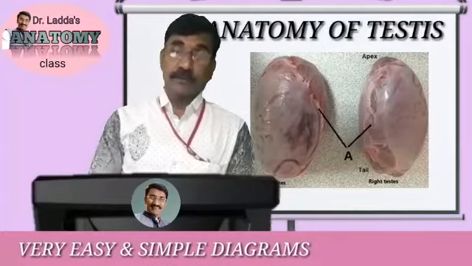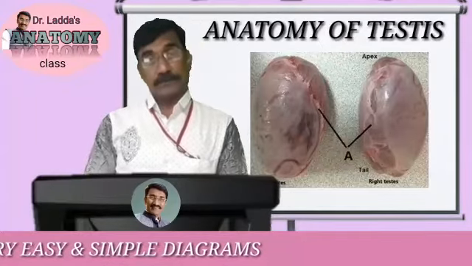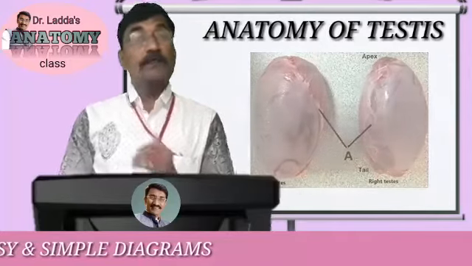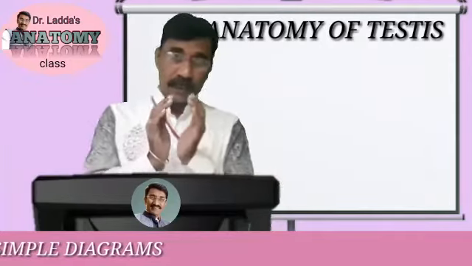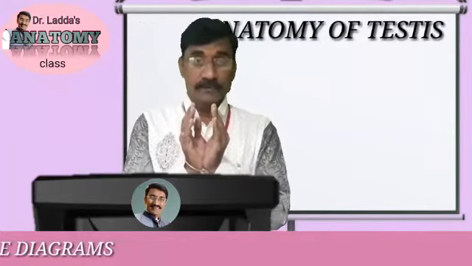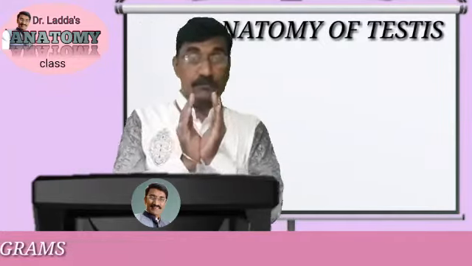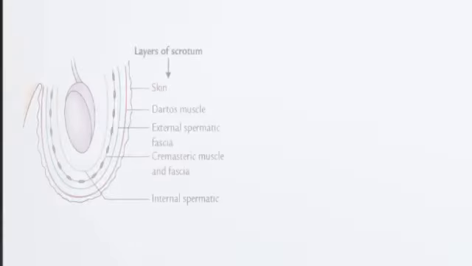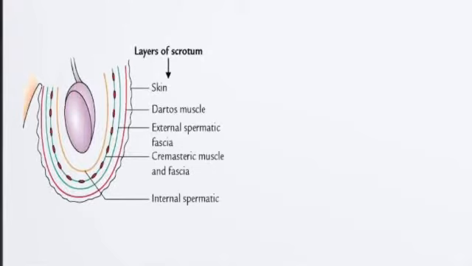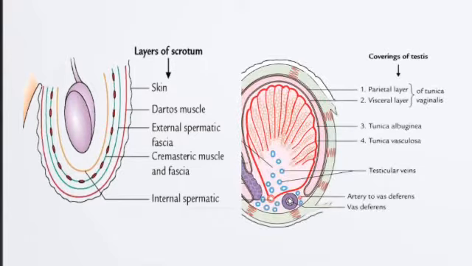Now the next one is the coverings of the testes. The two testes are in the scrotum. Means one covering of the testes is the scrotum, the outer covering, and the second covering of the testes is three coats. Testes are covered by the scrotum and three coats. Now let's move one by one.